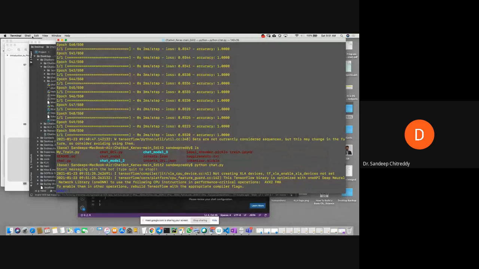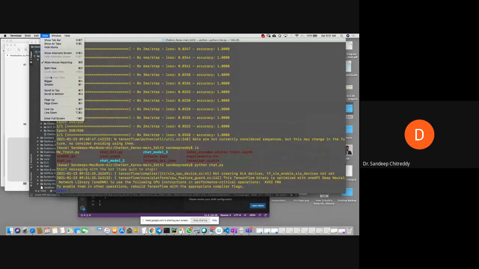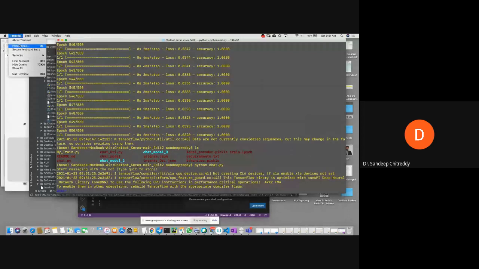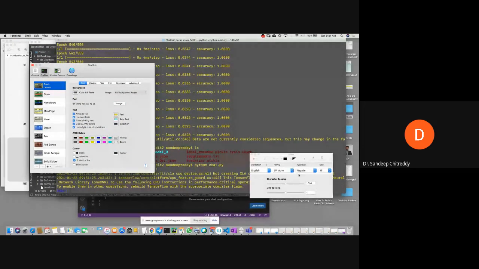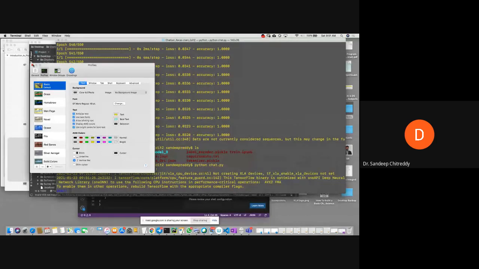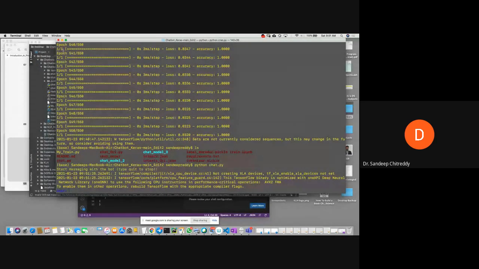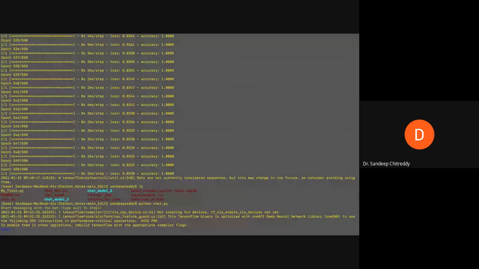Let me change the font size. Only when I close it, I can see it. Okay, first I'll show it to you. If it is not visible, I'll close it and open it once again and show it to you. It does not take much time.